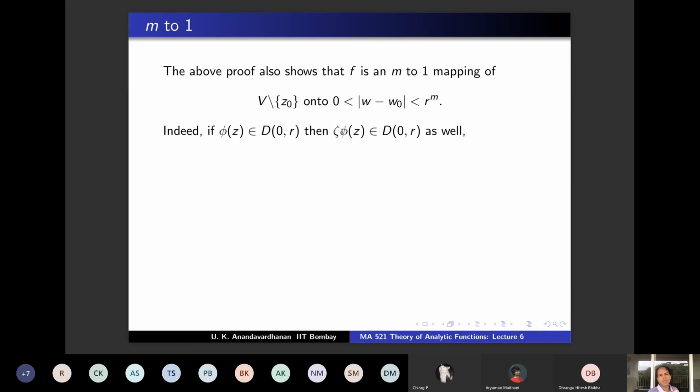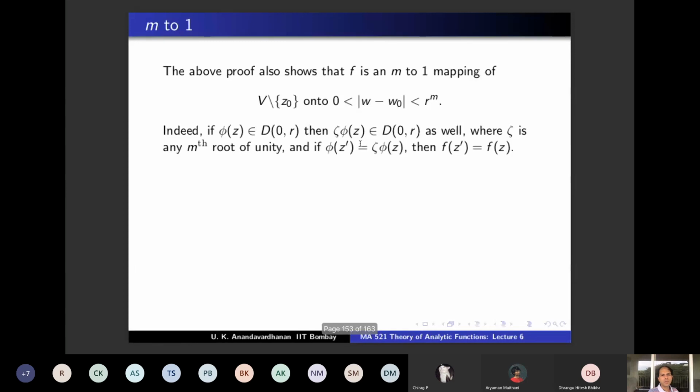Modulus of zeta is 1. What is zeta? It's an mth root of unity. How many mth roots of unity are there? Exactly m. So you are getting all these zeta phi z in D0r. Zeta is any mth root of unity.